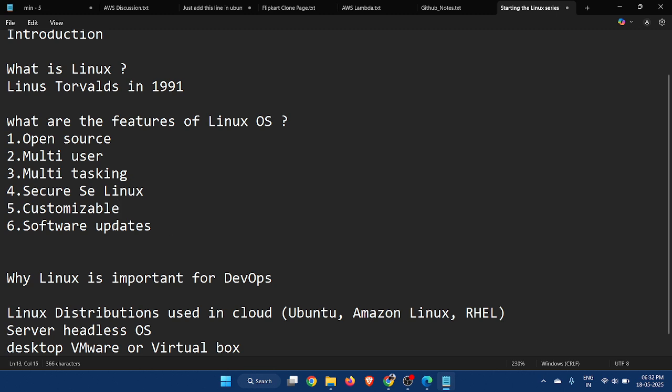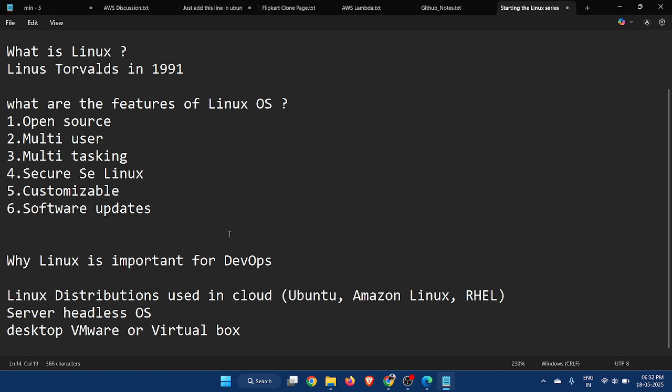But in Linux we have the power to stop any update, and when we want to update the system, it will update the system. In Windows, we have seen that the blue screen will come and it says Windows is updating. So these are the features of Linux.